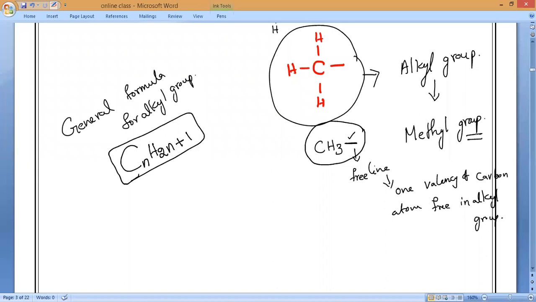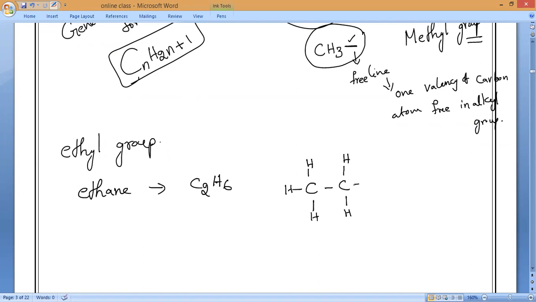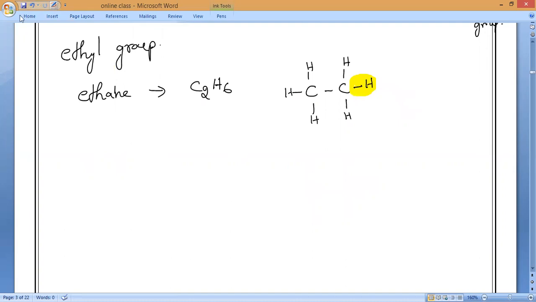Now what is next to this methyl group? Ethyl group. Can you tell me how the ethyl group will form? By removing one hydrogen from ethane. What is the ethane formula? C2H6. Now draw the structure, all of you. This is the structure of ethane. Now how many hydrogens should be removed? One hydrogen is removed, so the structure will come like this.